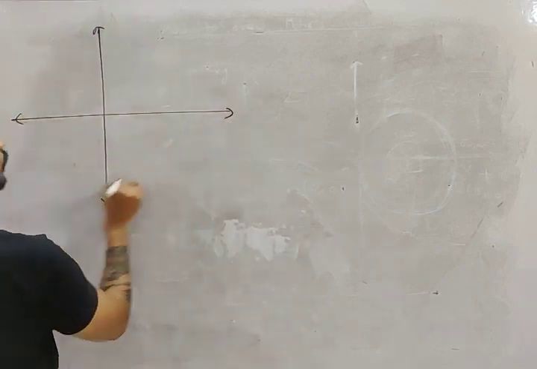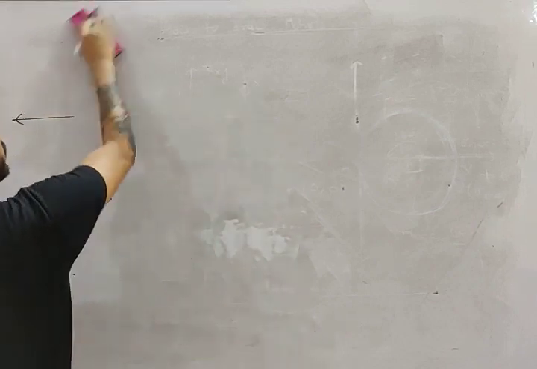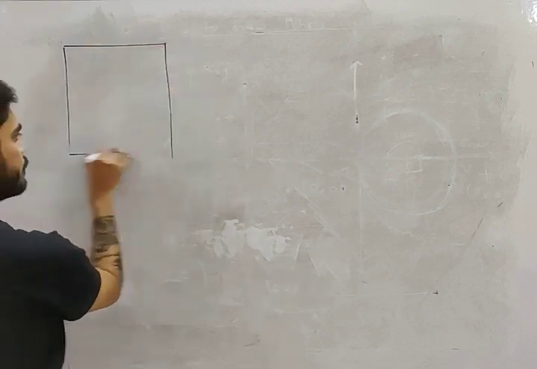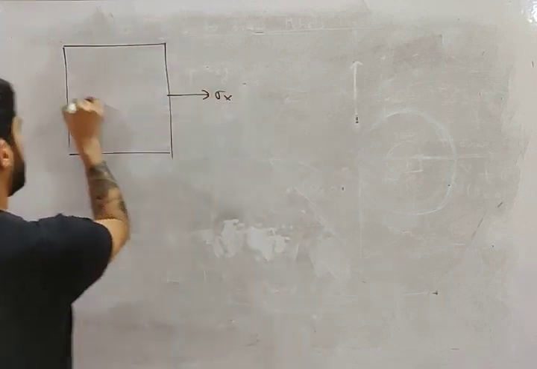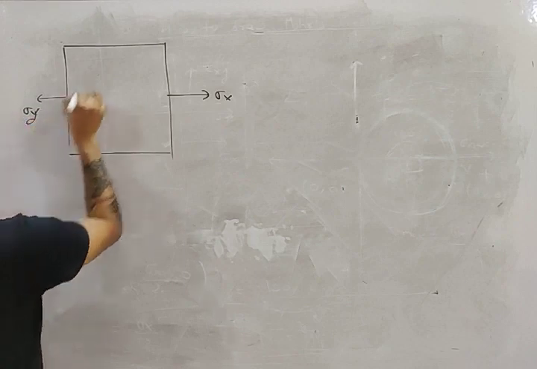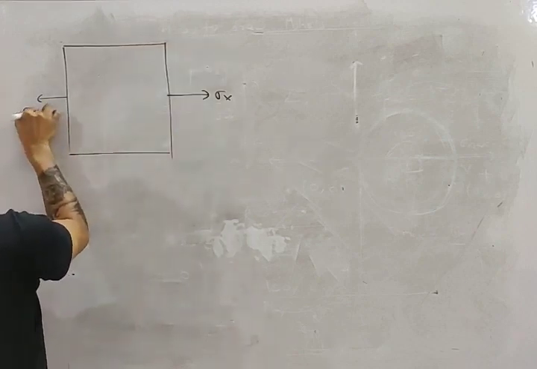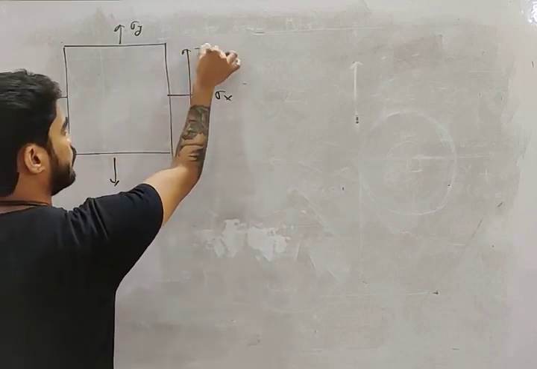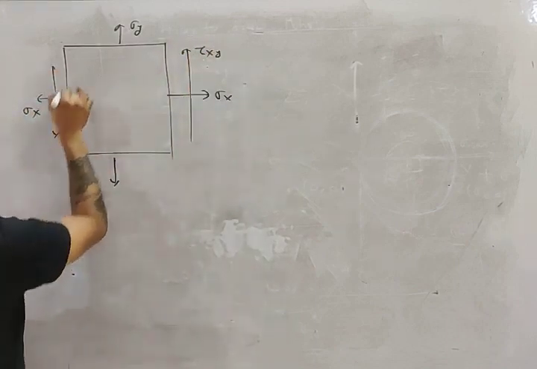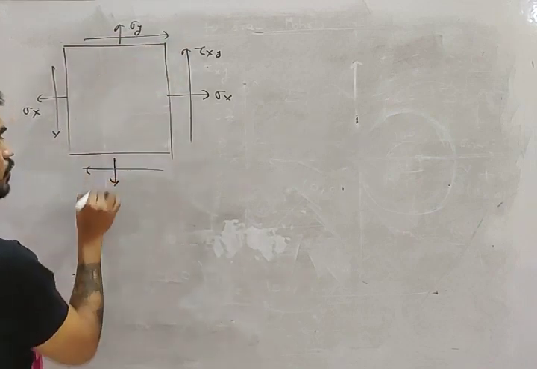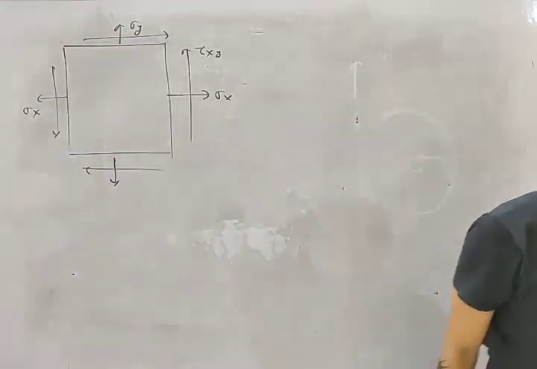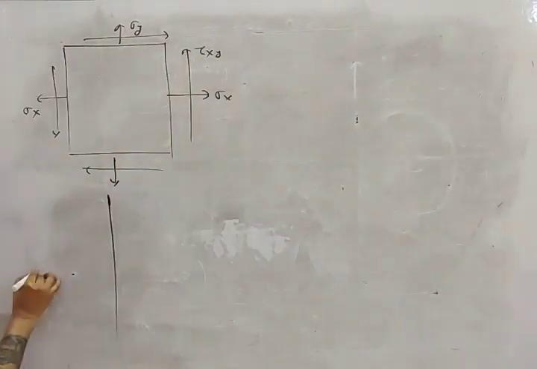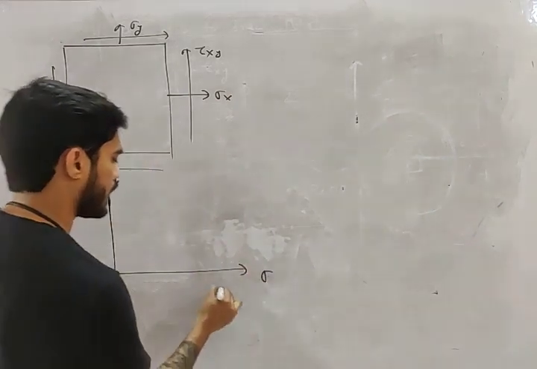Now let's consider this case. Let's say we have sigma x, we have sigma y, and we have tau xy. All the stresses are acting. Draw the Mohr circle for this case, my friend. If you draw the Mohr circle for this case, you will get this.